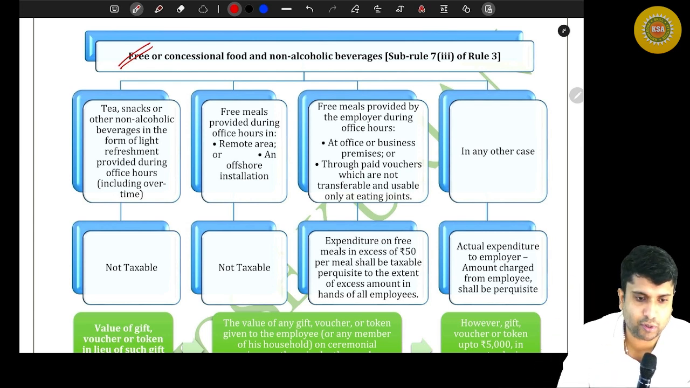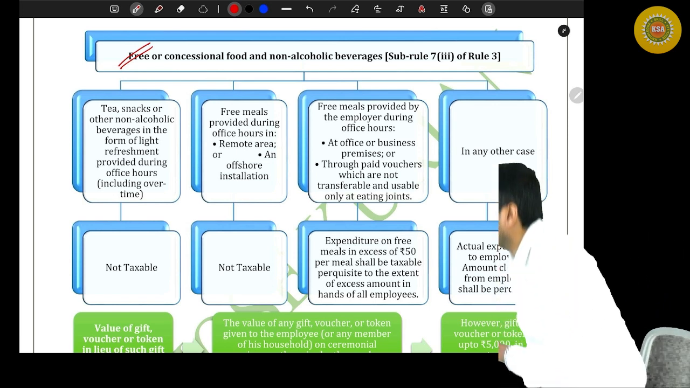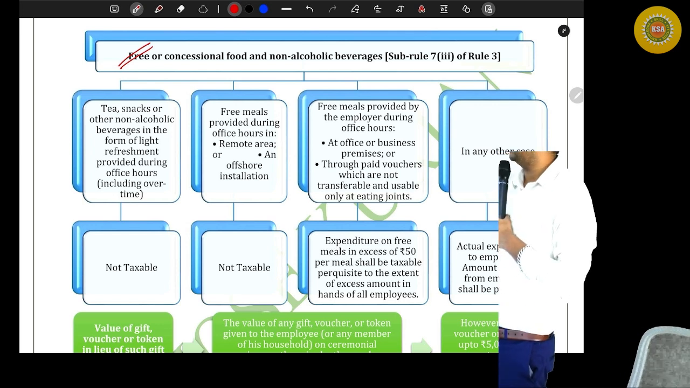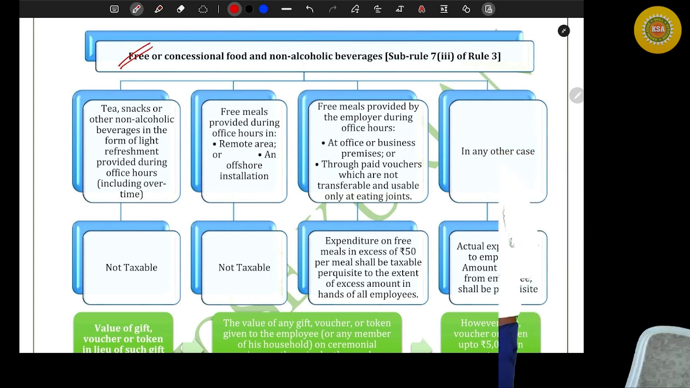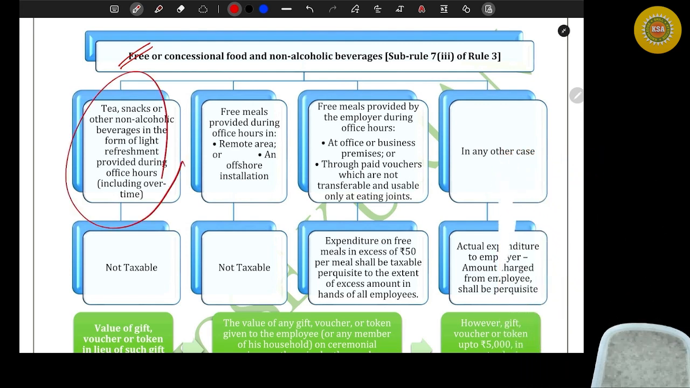And there is something more. 20,000 for other purpose, for any other purpose, it doesn't matter, okay? Yes, you have to aggregate everything. So, free or concessional food or non-alcoholic beverages, let's understand how to value the perquisite. Listen. Can you read the first box?